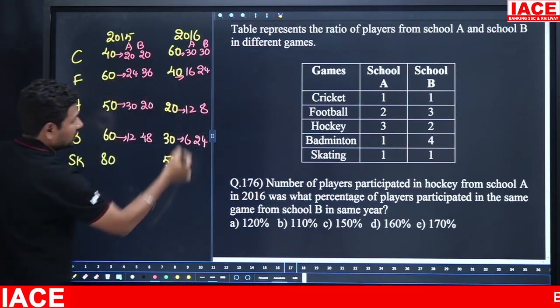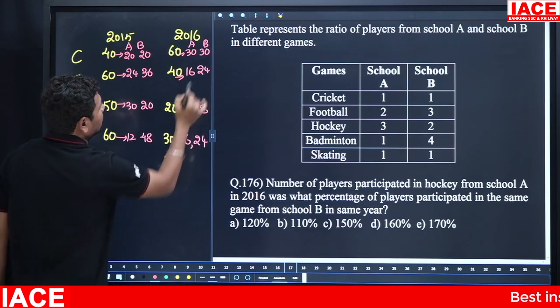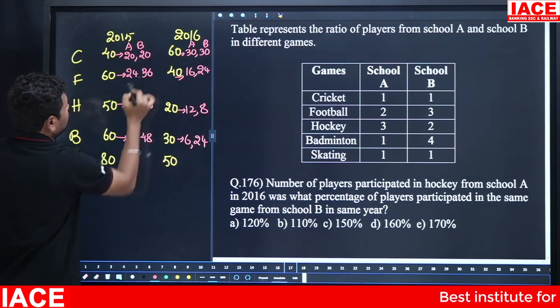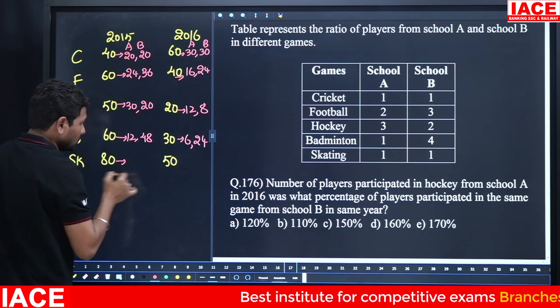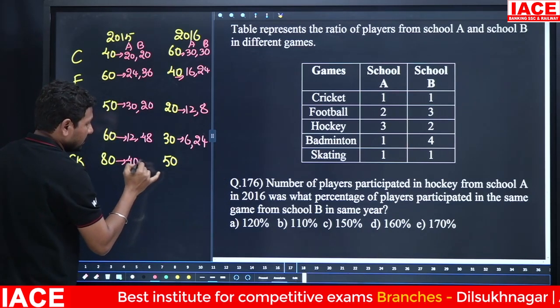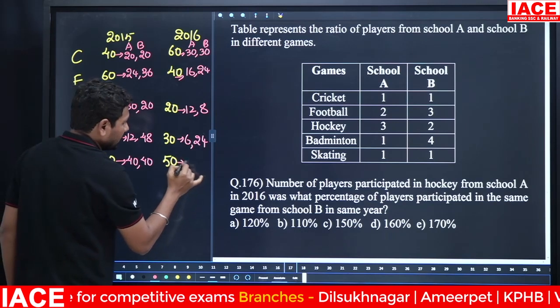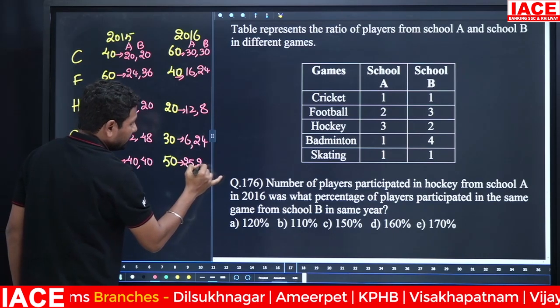Okay. This is the first one is A, second one is B. And here also A, B, A, B. Next, here 1 plus 1. It is the 1 plus 1 means total is 2 parts. Here is 40 and here is also 40. Here is 25, comma 25.